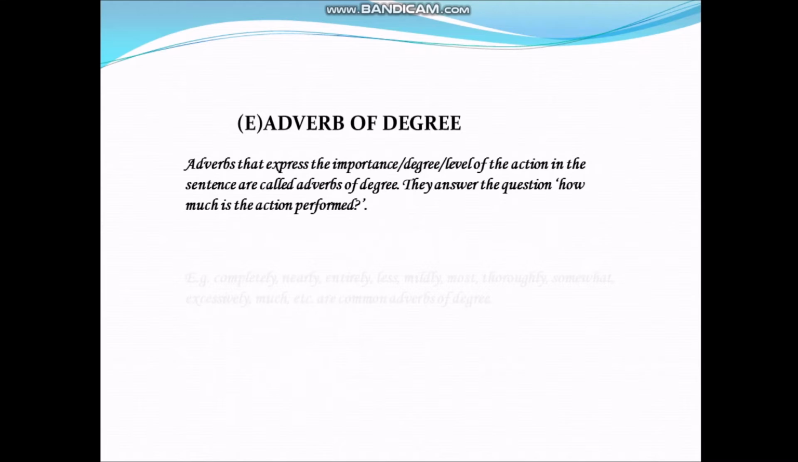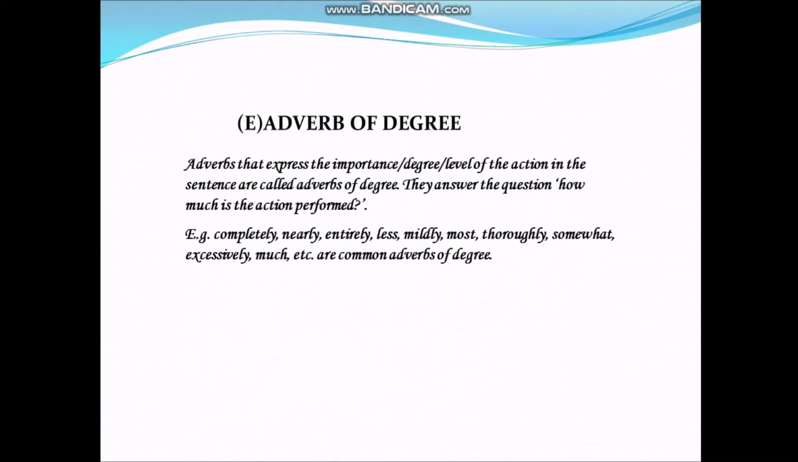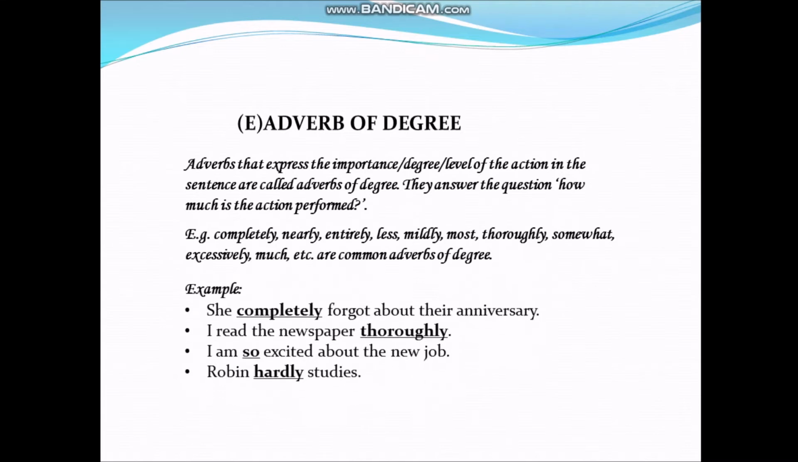Next, adverb of degree. For example, completely, nearly, entirely, less, mildly, most, thoroughly, somewhat, excessively, much, etc. are common adverbs of degree. For example, she completely forgot about their anniversary. I read the newspaper thoroughly. I am so excited about the new job. Robin hardly studies. Here, all these bold words are indicating adverb of degree.